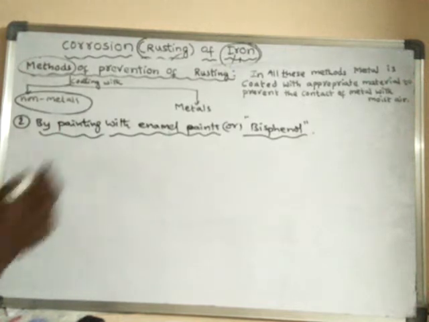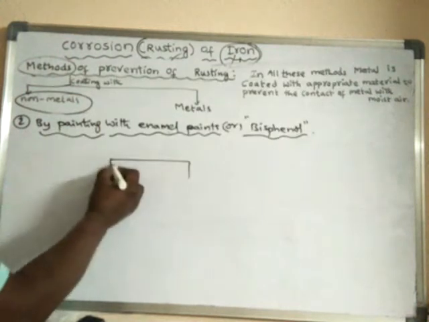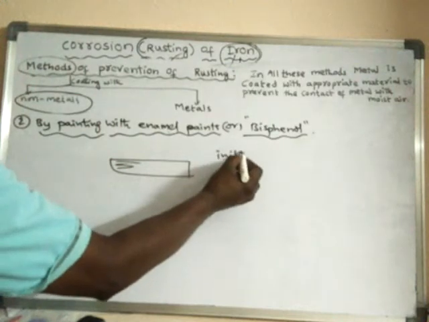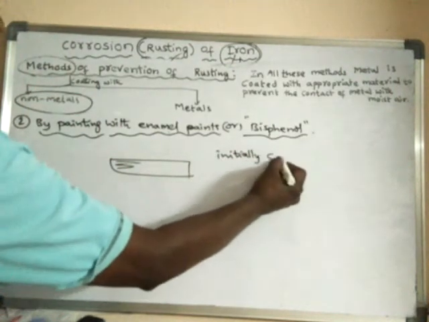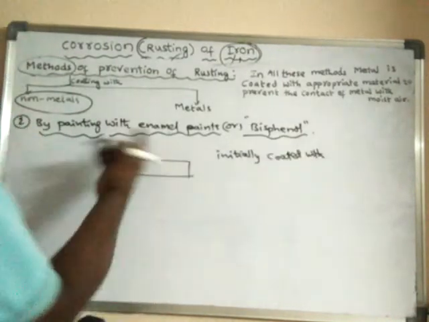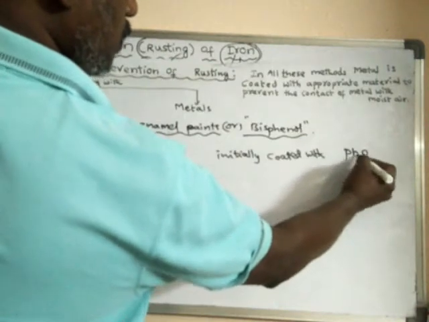In this method, the metal is initially coated with red lead oxide. What's the formula of red lead oxide? Pb3O4.